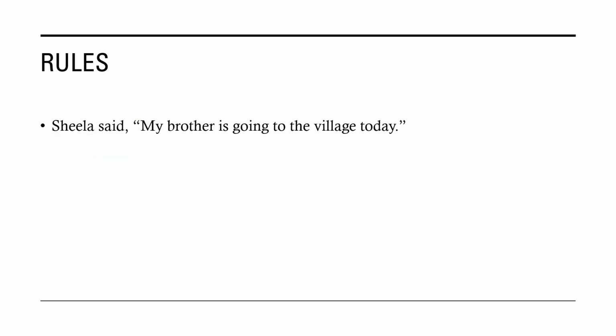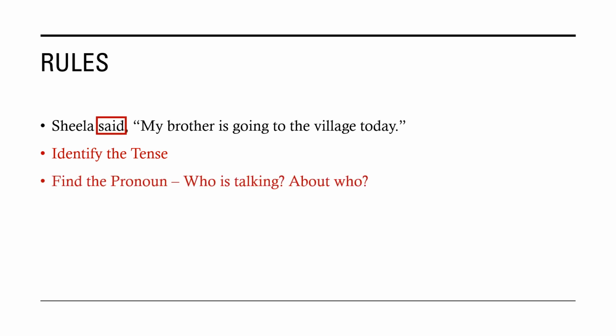Next example. Sheila said, "My brother is going to the village today." Again, we start by identifying the tense. Said, past tense. Pronoun, Sheila, and she is talking about her brother. The third thing we have to look at is also the adverb, which is today.